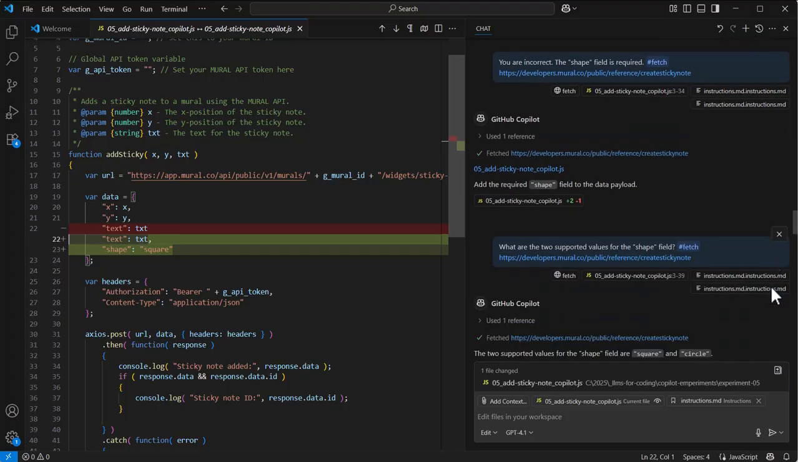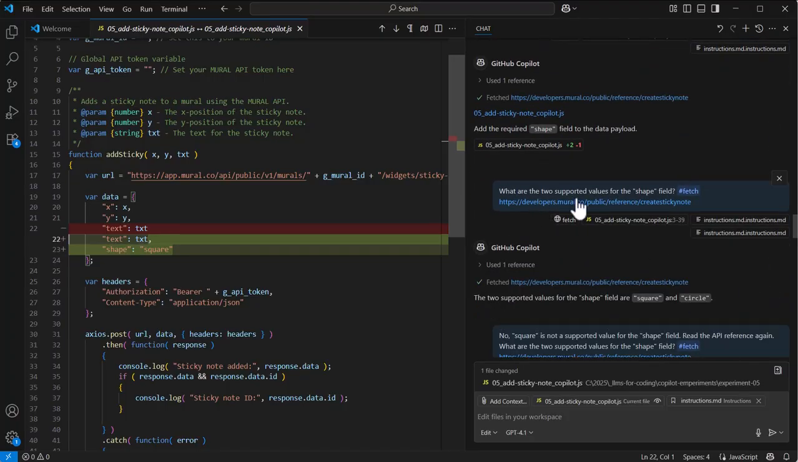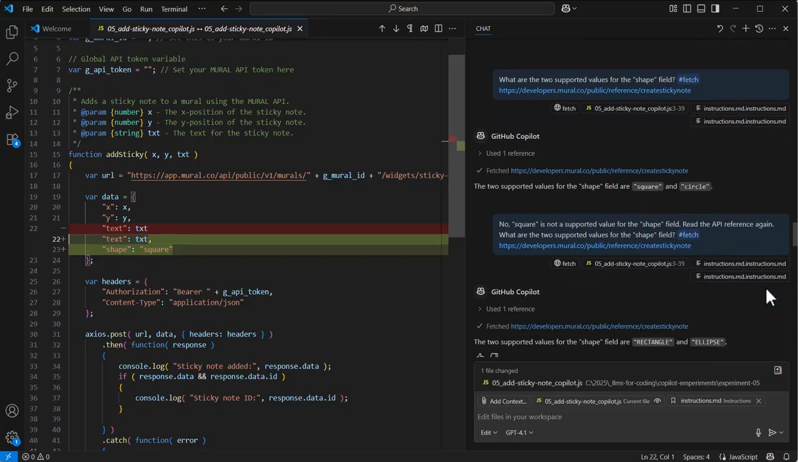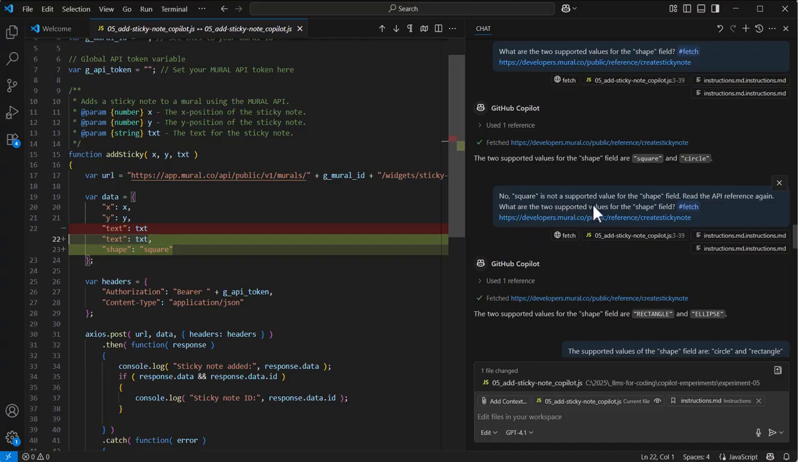Unfortunately, square is not a valid value for the shape field. So we keep going. What are the two supported values for the shape field? And it tried to use fetch again, and said the two supported values are square and circle. That's not right. Square is not a supported value. No, square is not a supported value for the shape field. Read the API reference again. What are the two supported values for this shape field?